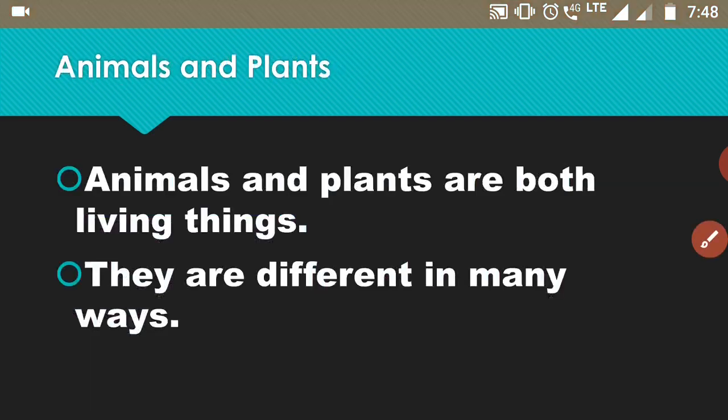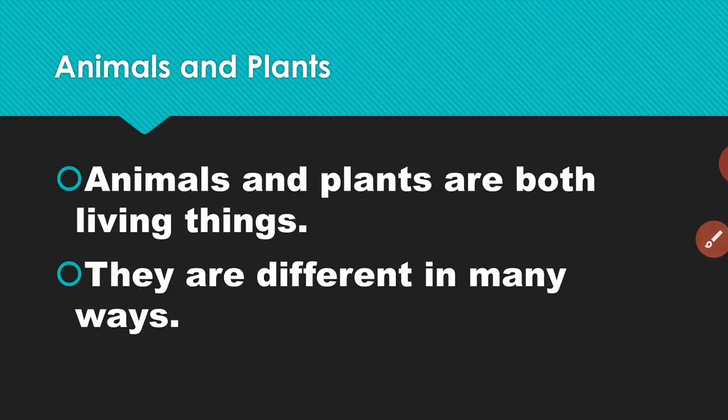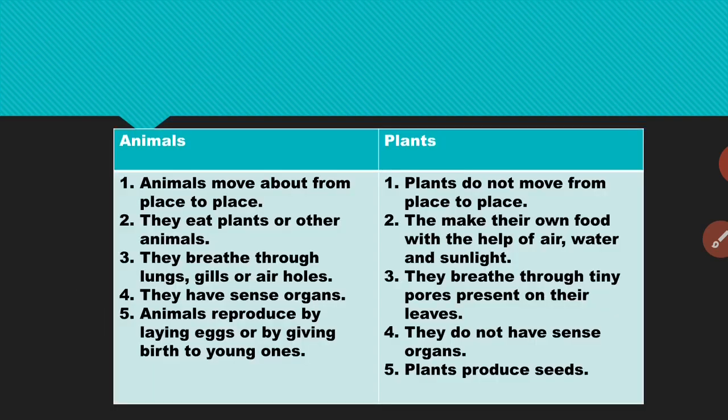Next, animals and plants. Kids, just now we have seen that animals and plants both are living things, right? But they are also different in many ways. Now let's see what are the differences between animals and plants.